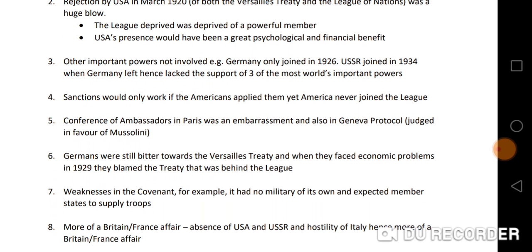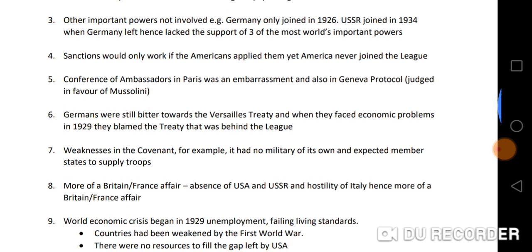And the fourth reason why the League of Nations failed to preserve peace is that sanctions would only work if the Americans applied them, but we'll find that America never joined the League, so they couldn't apply the sanctions. And the fifth reason that we'll look at is the fact that the Conference of Ambassadors in Paris was an embarrassment, and also in the Geneva Protocol, where we find that they judged in favor of Mussolini.